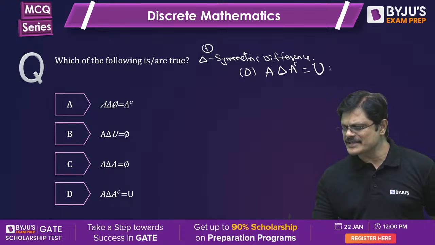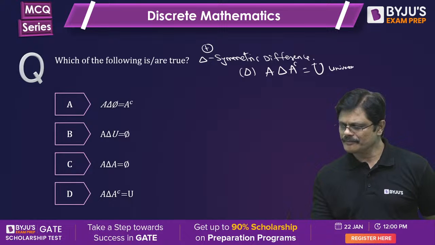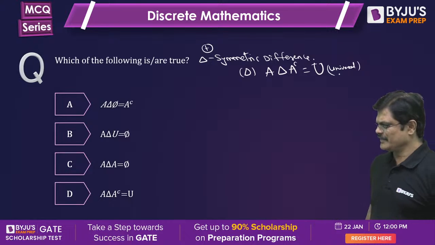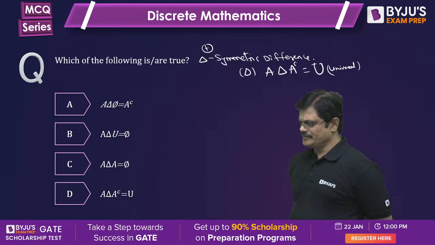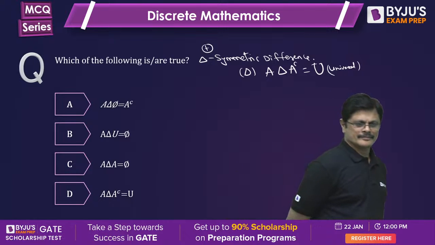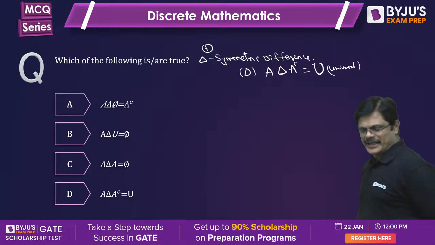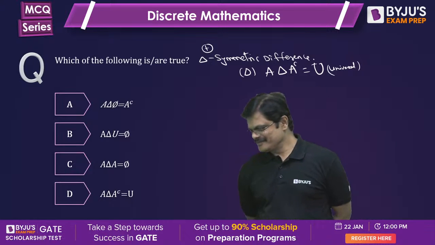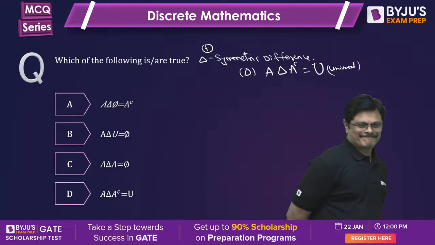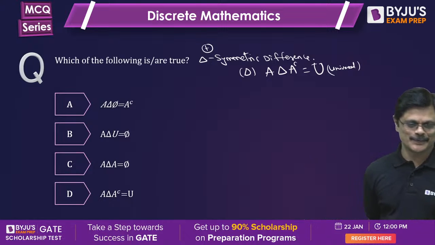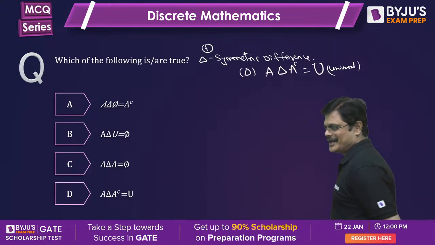U means universal set. Gaurav Jadhav says only D is the correct answer.